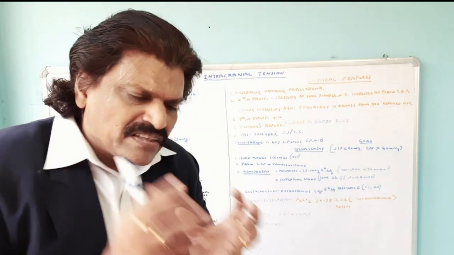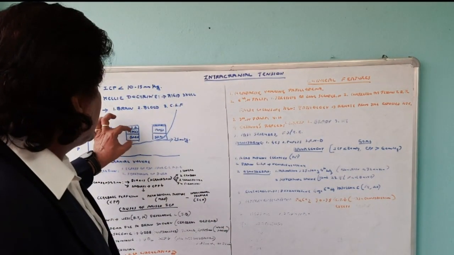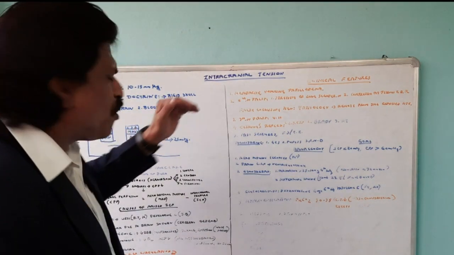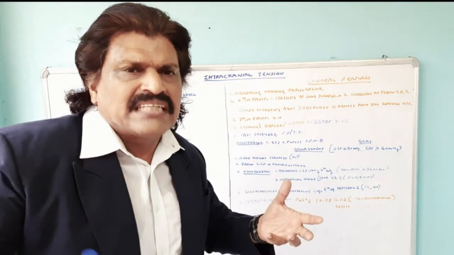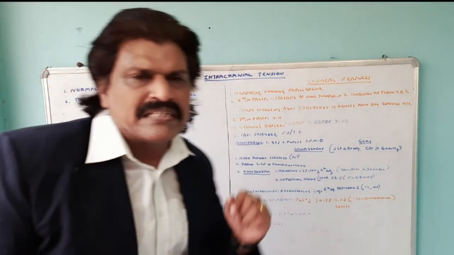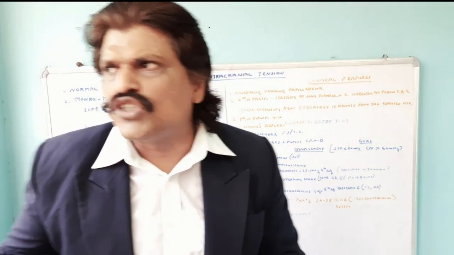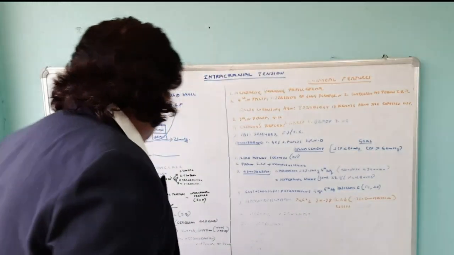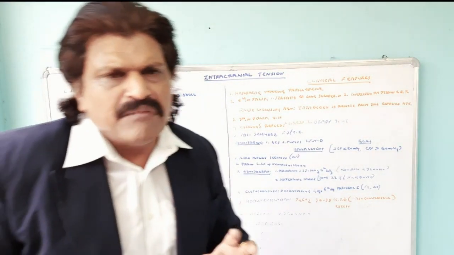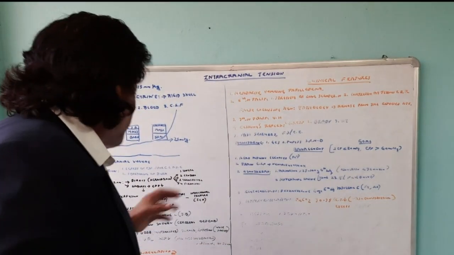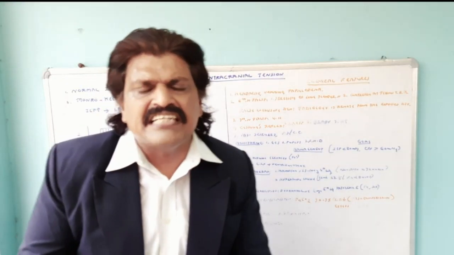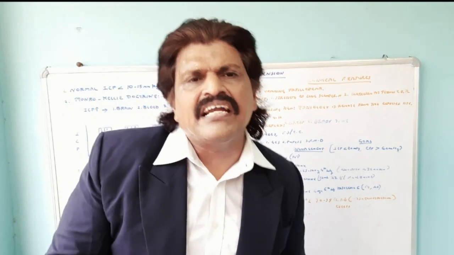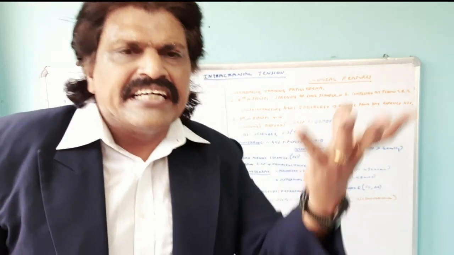So when there is a mass lesion in the brain, it increases the volume of the brain, and therefore the CSF and blood volume will come down, and beyond a certain level it cannot compensate and there will be a decompensatory phase. So mass lesions, especially tumors and hemorrhage in developed countries, and in a developing country like India, it is tuberculosis. Second, brain edema. A brain injury can cause brain edema, which is known as cerebral edema, and can raise the intracranial pressure.